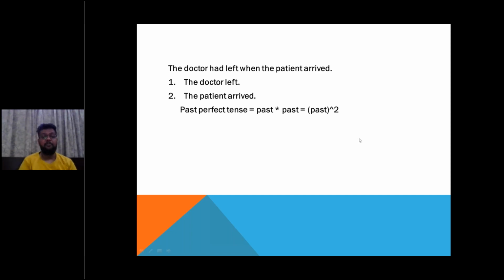The doctor had left when the patient arrived. So again, this is past perfect tense because there are two past incidents. The first past incident is that a doctor had left, and the second past incident is that the patient arrived. So what happened first? First, the doctor had left and then the patient arrived. So this is past raised to the power 2. Past multiplied by past. This is my trick to understand the past perfect tense.